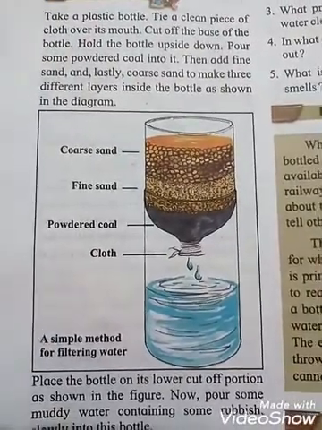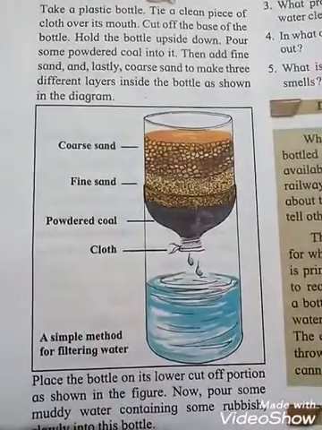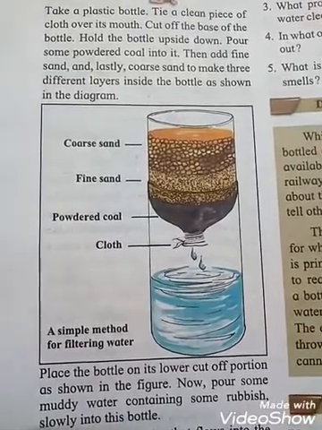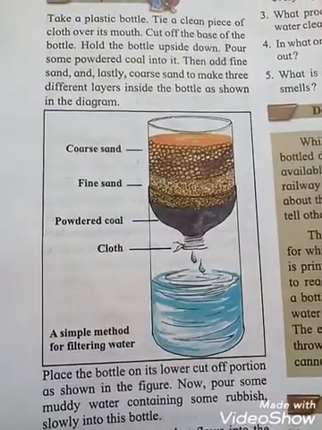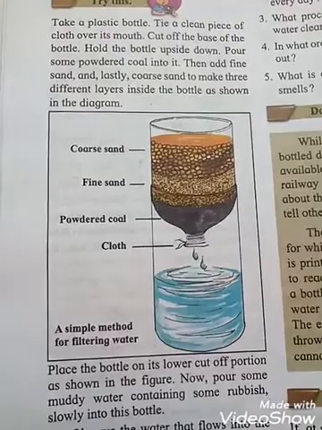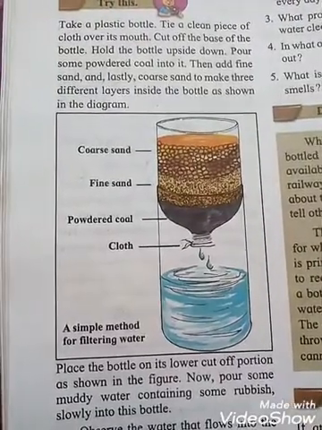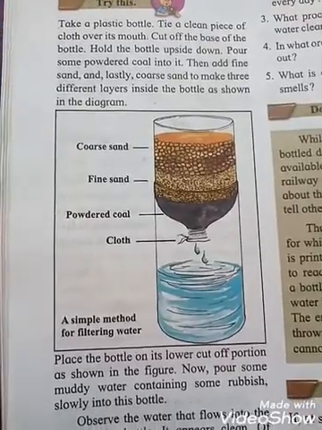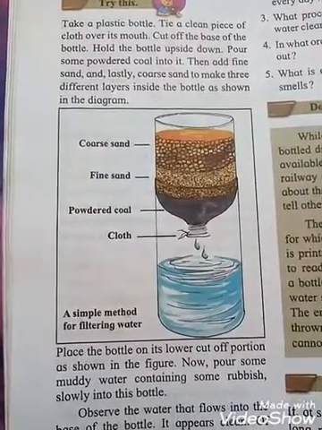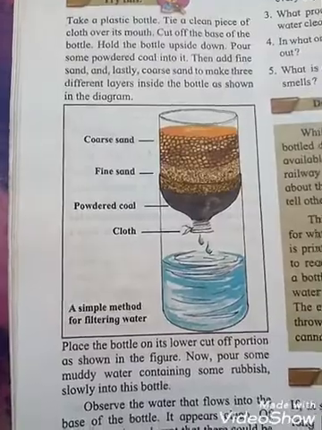Now place the bottle on its lower cut off portion as shown in the figure, and now pour some muddy water containing some rubbish slowly into the bottle.